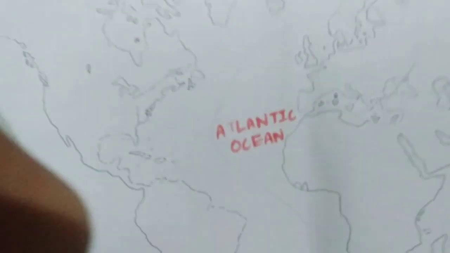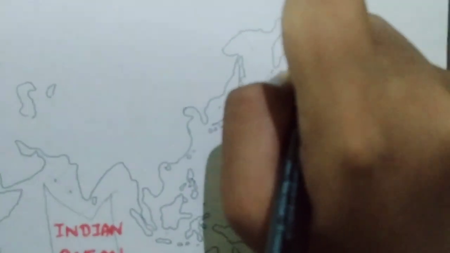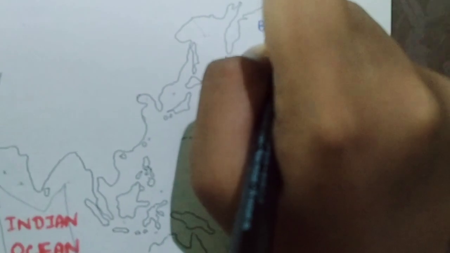Then here we have the Bering Sea. Then here, this part at Russia's area, we have the Sea of Okhotsk.